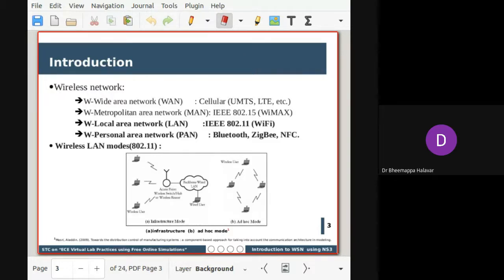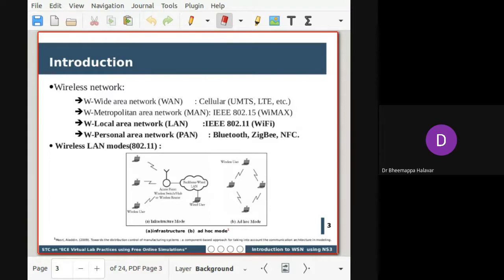Then comes another set, where communication over a small range can be done between two or more nodes using Bluetooth, Zigbee or NFC. This is another type of wireless network, where the range of communication is in terms of several meters. But coming back, how does the wireless sensor network differ from these types of wireless network? If we consider this, which of them will be used for wireless sensor network?